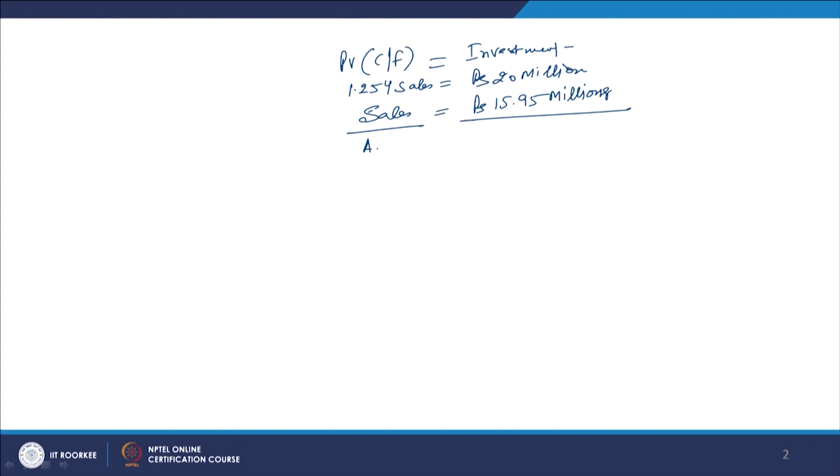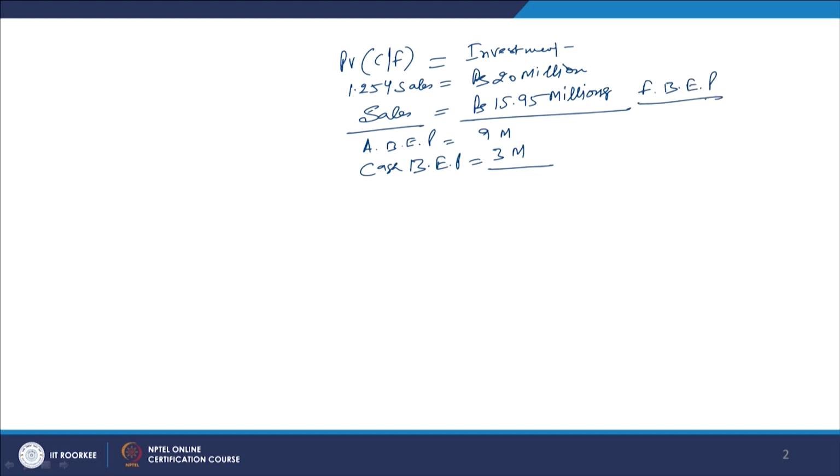If you compare it with the accounting break-even point, if you recall, the accounting BEP was 9 millions, and the cash break-even point was 3 millions. So these are the 3 figures. This one is called the financial break-even point, FBEP.